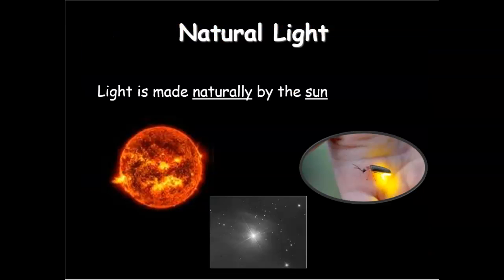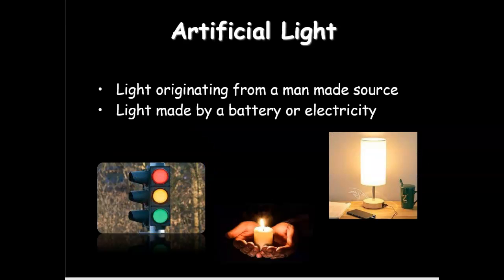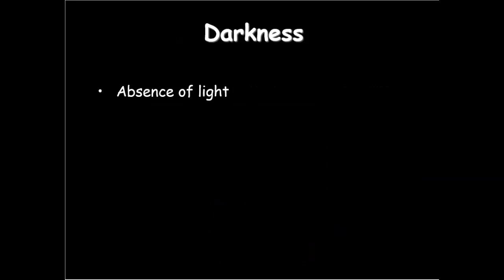There's natural light, light that is made naturally by the sun, and artificial light, which is light originating from a man-made source. And this is light made by a battery or electricity. Another form is fire, which would be considered man-made because we had to light the candle in order for the candle to give off light. Darkness is the term we use when there is an absence of light. That means there's no light shining.